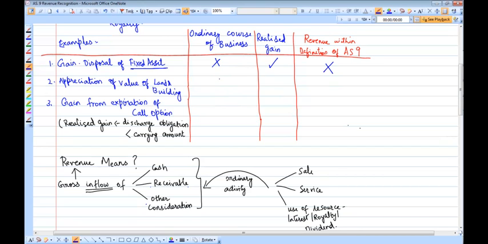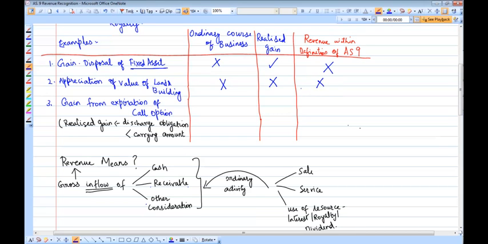Second is appreciation of value of land and building. Obviously, it is not a realized gain, and land and building, which is a fixed asset once again, is used for the running of the business, and it is not the business itself. So as we know, such appreciation in value of the land and building or similar kind of assets do not get covered in the revenue definition of AS9.